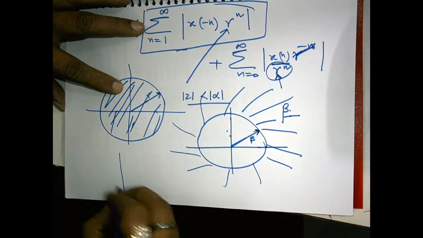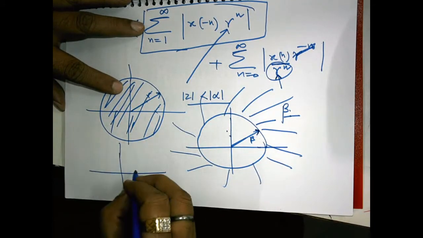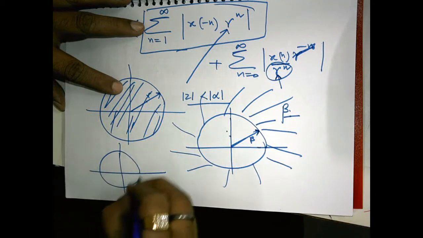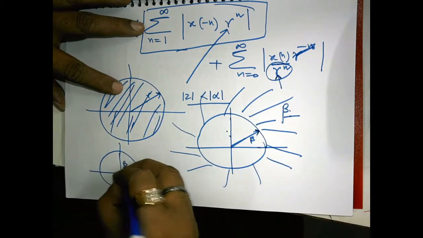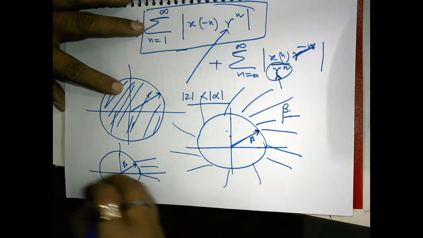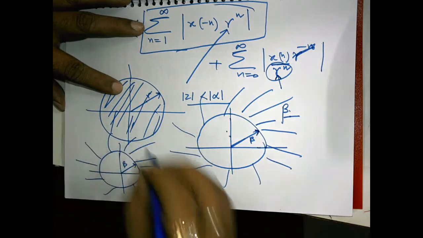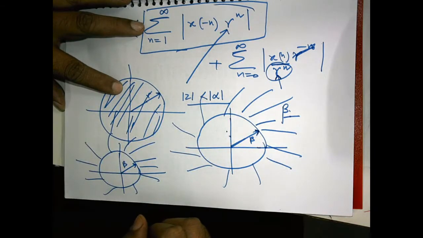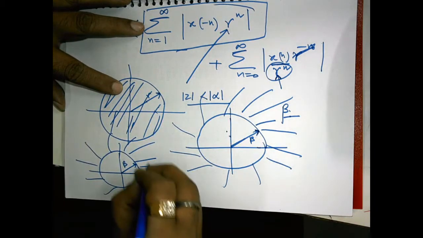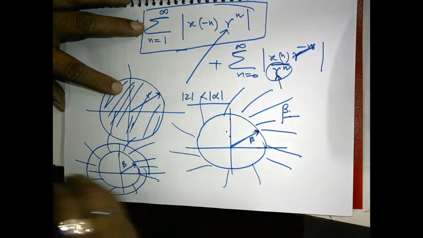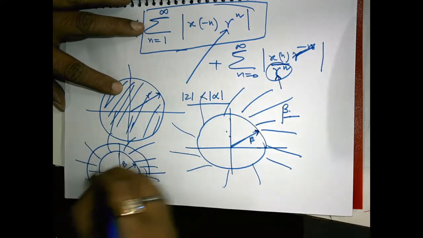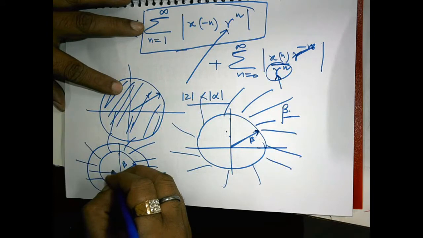There should be some value beta above which all points in the Z domain contribute to the region of convergence, and some value alpha below which all the values contribute to the region of convergence.